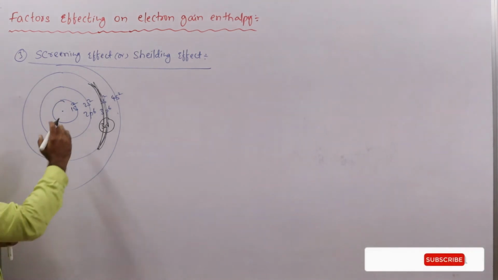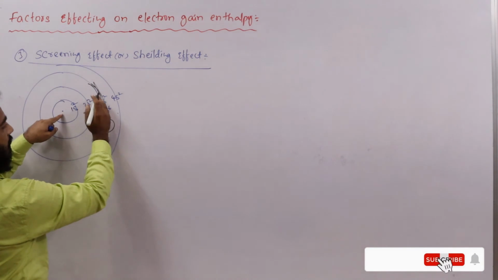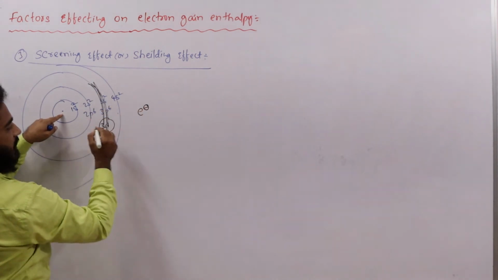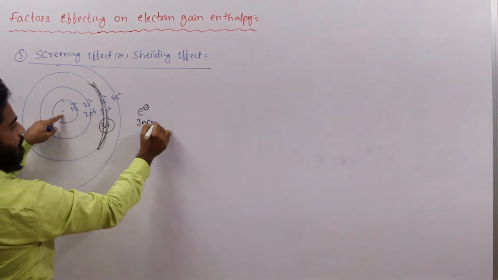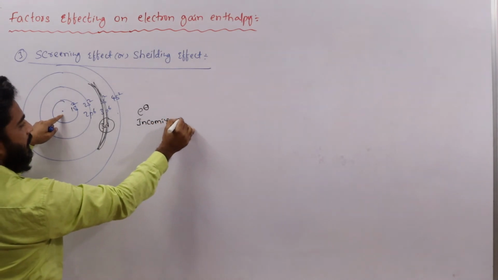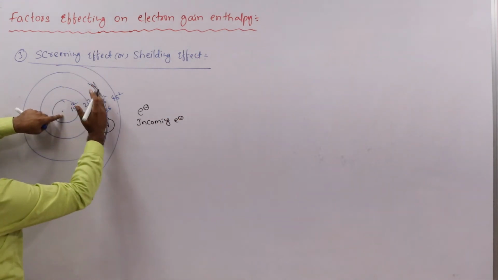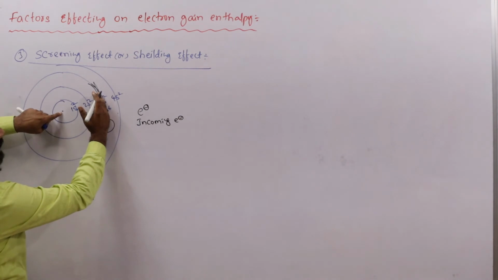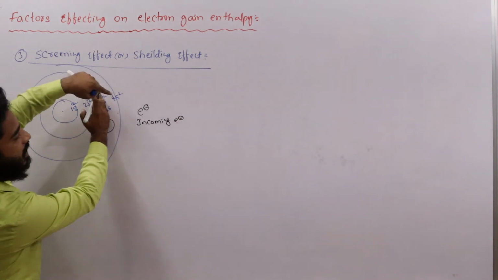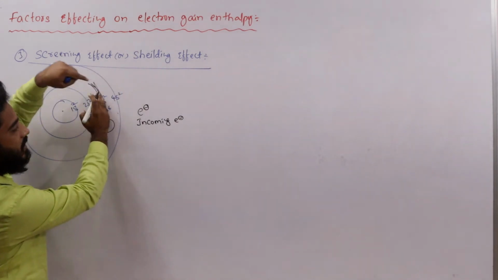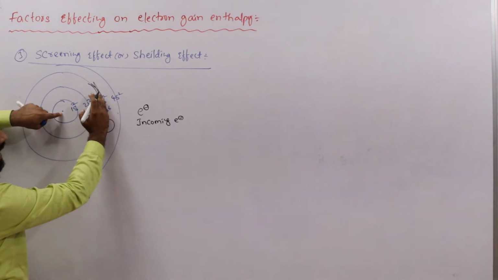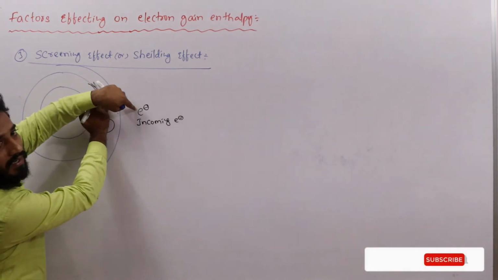So due to that screening effect, what will happen here? We are adding one electron. This is an incoming electron. When the screening effect is present, what will happen to the nuclear attraction on the incoming electron? It decreases.